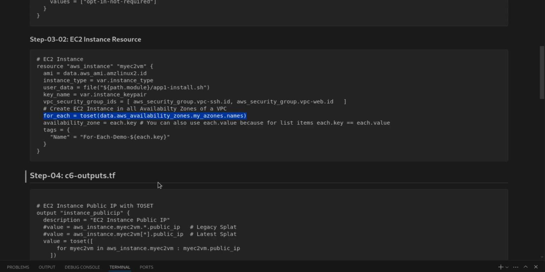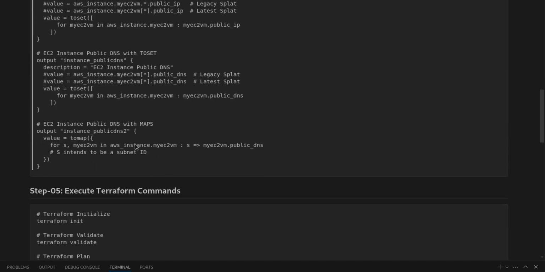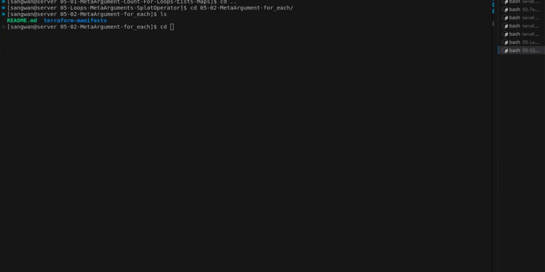I'll show you the output itself, and then finally the output of all the instances. This is the same, displaying all the values. This time instead of hard coding the value, we are using a for loop. That means show me the IP address of all the instances. Similarly, public DNS, instead of using one by one values, we are using a proper loop here. Instead of value, this also we are using as a loop. And let's execute the command and see how interesting and magical it is.